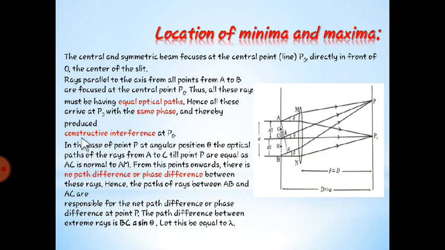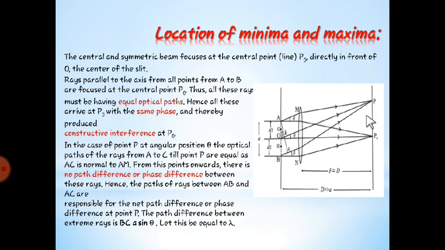All this is the condition for constructive interference. So as constructive interference happens, what will P0 be? P0 will be a bright point. But as it moves forward, at this point it will be darker. The brighter nature goes on decreasing, and at this point it will be the darker one.